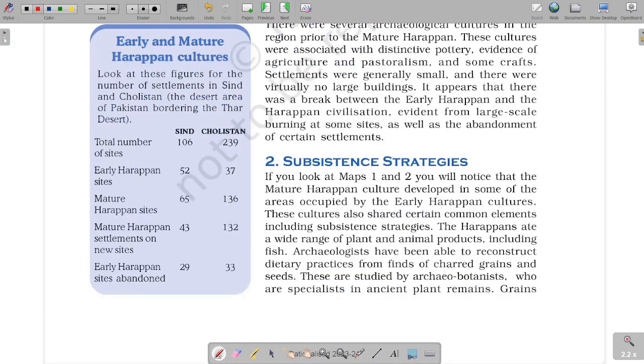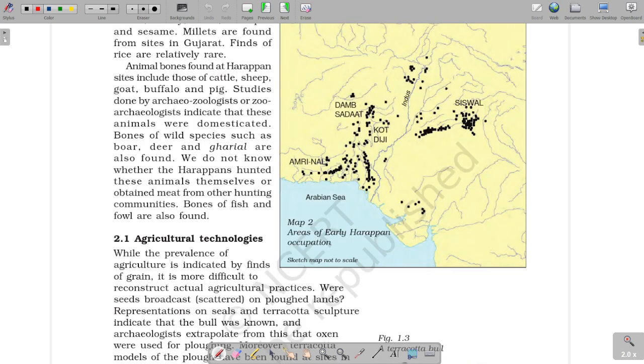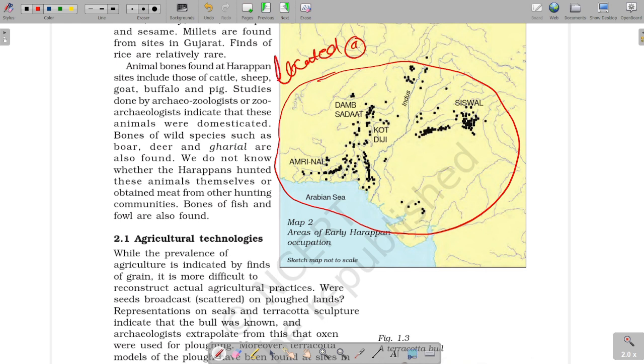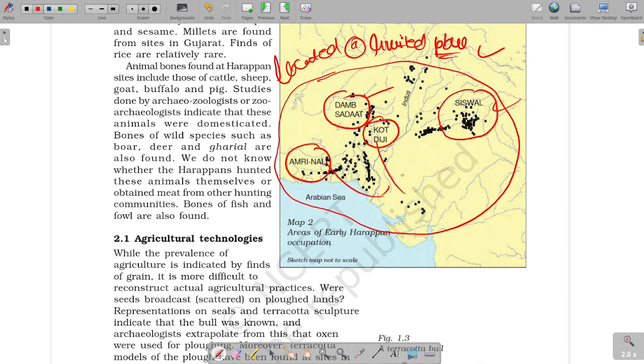Now, if we look at map 1 and map 2, guys, this was the map 1 which I showed you earlier of Harappan sites, and this is the area of early Harappan occupation, which are located at limited places. These are not very far reaching, and these are majorly at Siswal, Kot Diji, Dam Sadat, Amri Nal. These are the 4 Harappan sites which relate to the early Harappan stage. Remember these as it is. First is Siswal.